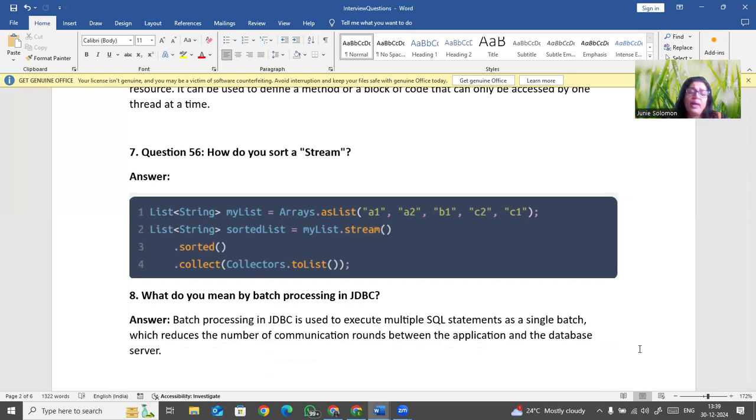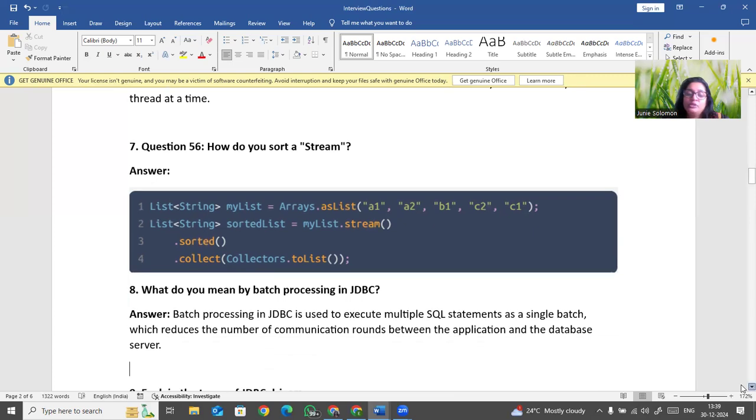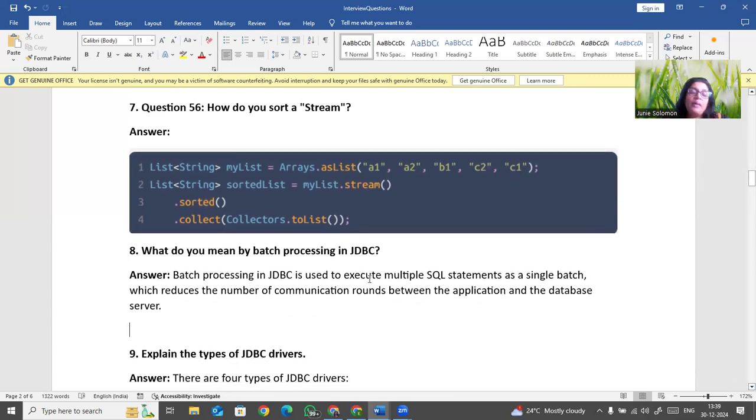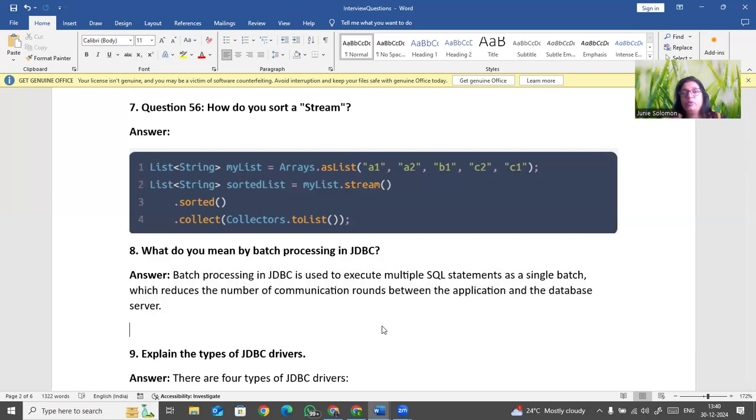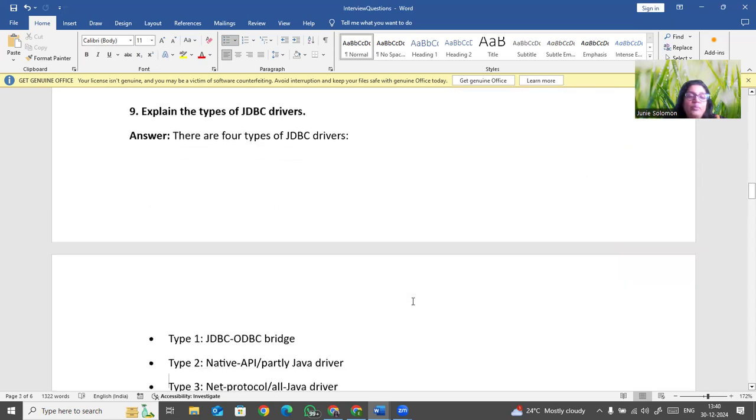Now, what do you mean by batch processing in JDBC? Batch processing in JDBC is used to execute multiple SQL statements as a single batch, which reduces the number of communications between the application and the database server. For example, from your Java application to a database, every time you give a query, it goes and comes back, goes and comes back. You can reduce the number of communication rounds by using batch processing.